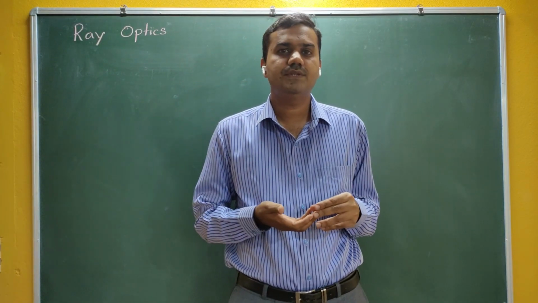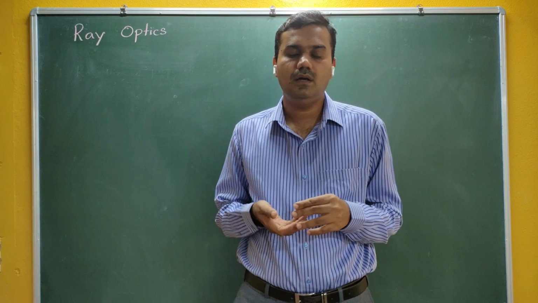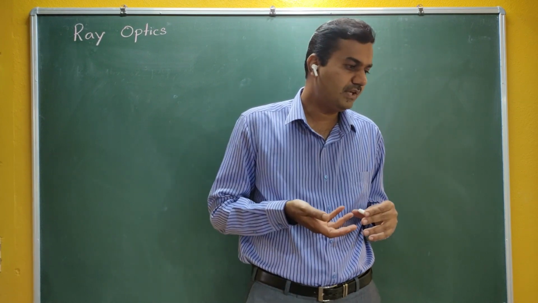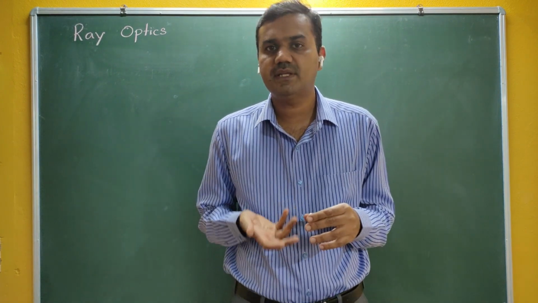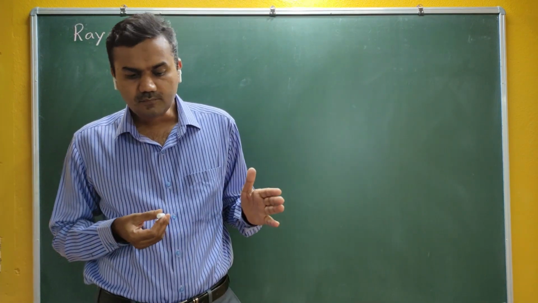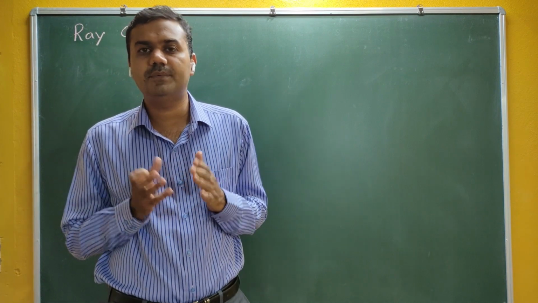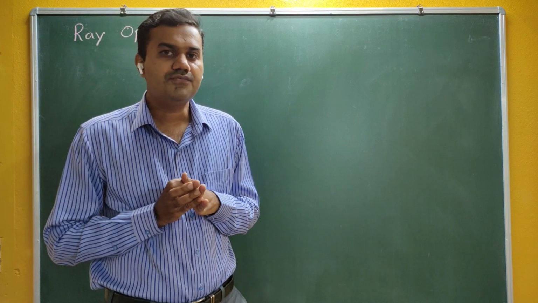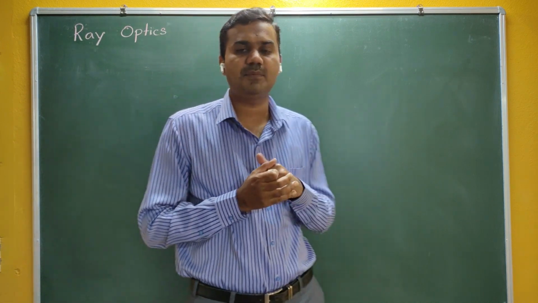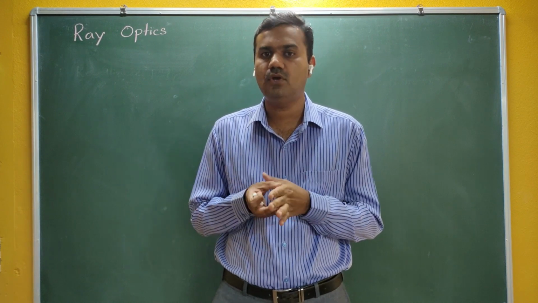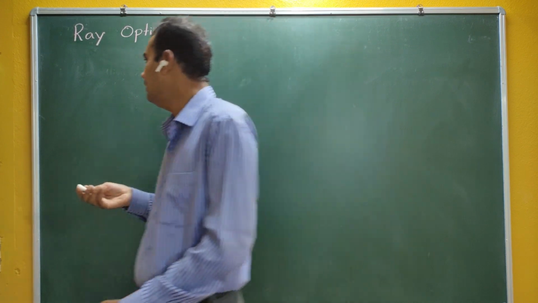So today we are going to discuss reflection. Our syllabus starts from the reflection of light by a spherical surface. In the last lecture, we took a brief explanation about various types of phenomena like rectilinear propagation of light. We say that light travels in a straight line. Then you have the phenomenon called reflection.